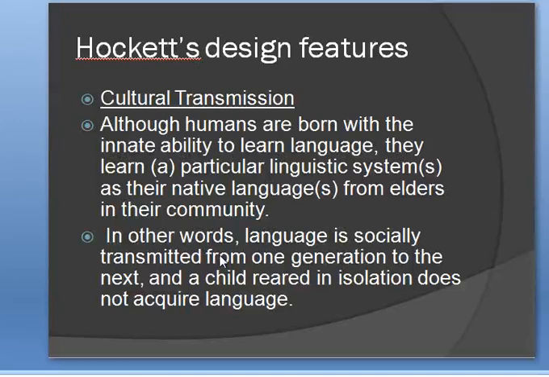Linguistic system is their native languages from elders in their community. In other words, we can say that language is socially transmitted from one generation to the next. It is socially transmitted from one generation to another, and a child reared in isolation does not acquire language. Although he has an inborn ability to acquire language, if he is in isolation, he will not be able to acquire language. He will never acquire any type of language.